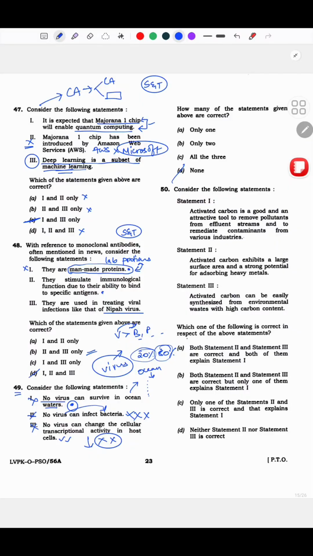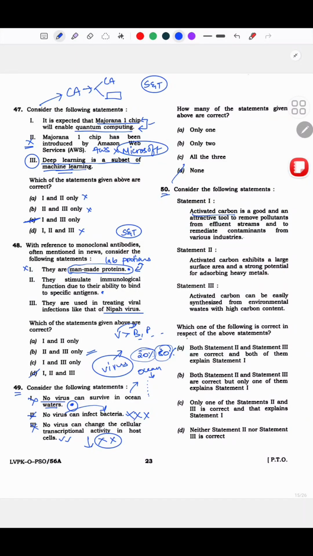तो एक तो वो भी है, plus no virus can survive. This is too extreme. There might be a virus that can survive. We don't know, right? So ये statement ना गलत है. That is how I was sure. And yeah, इतना overthinking की ज़रूरत भी नहीं है. So now question number 50.